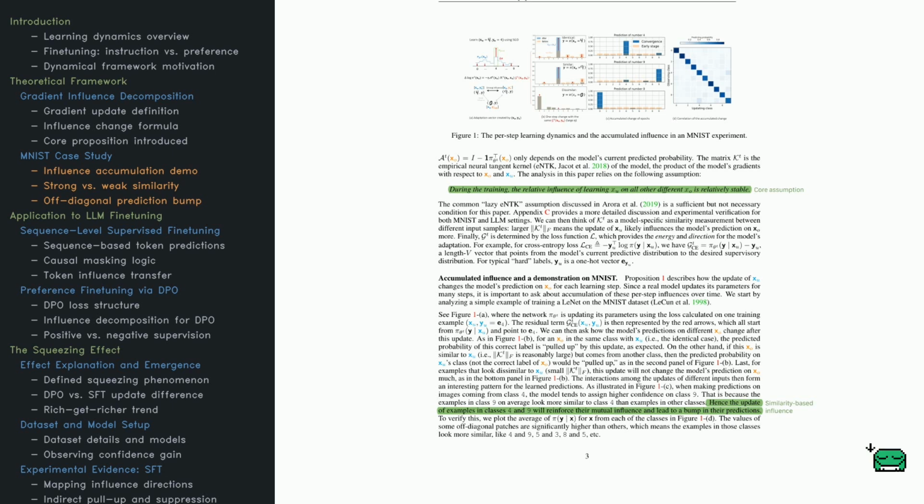That mutual influence stacks up, and the heat map in Figure 1d shows it clearly. The off-diagonal squares light up, revealing which digits the model confuses or connects based on visual similarity. This is the power of learning dynamics. It explains not just individual steps, but how they build into emergent behavior.